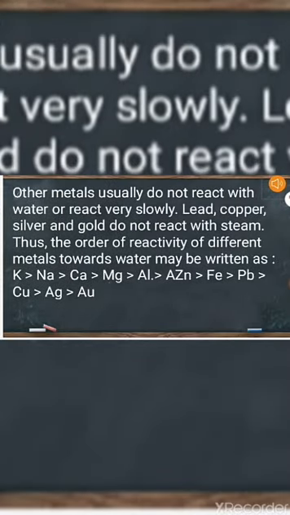Here one of the reactivity series is given on the basis of reaction with water. Some metals react very vigorously, some react moderately, and some do not react at all. So, series of the metals are given. You are able to see potassium at the top, means most reactive, then sodium, and at the last silver, gold, and platinum are there, which do not react with water.